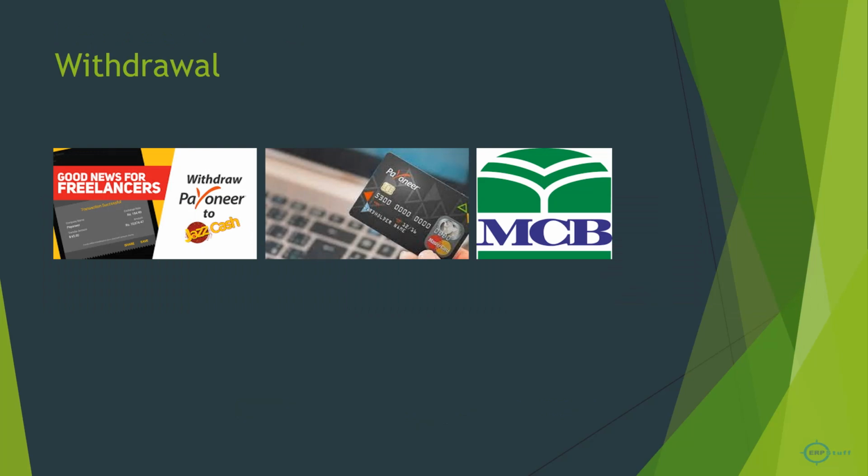I just took MCB as an example because I used it in my sample transactions, but otherwise you can have other bank accounts as well. At the same time you can have an ATM card for your Payoneer account, which has certain fees as well. So it is up to you.